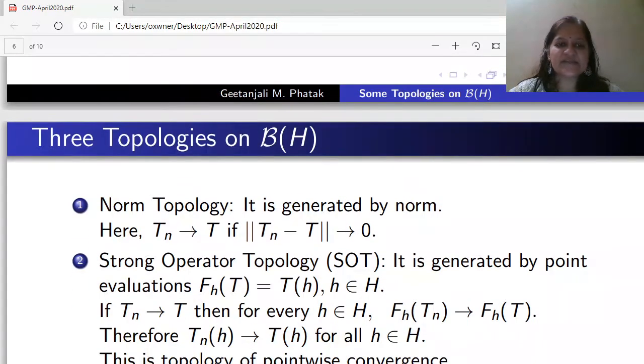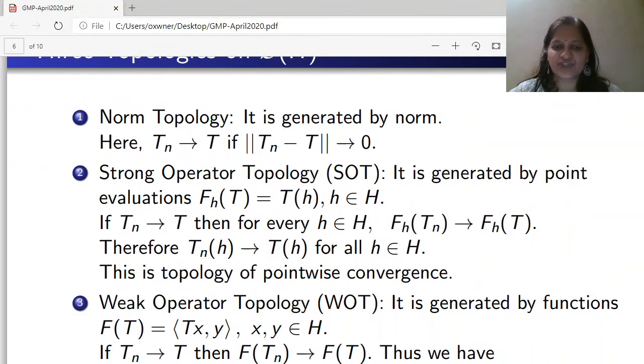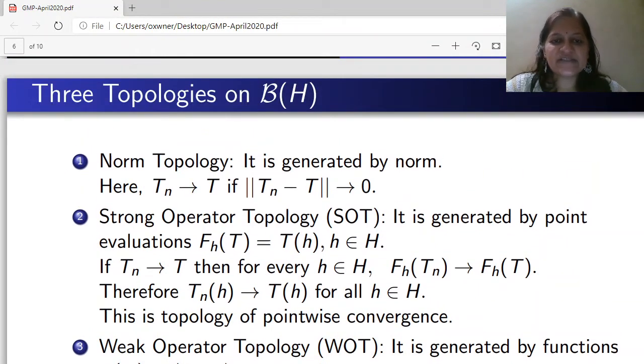Now let us discuss different topologies on B(H). B(H) is the set of all bounded linear operators on a Hilbert space H, and already we know that it is a normed space. That means there is a norm topology, which is generated by the norm. That is, if T_n converges to T, then the norm of T_n minus T converges to 0.